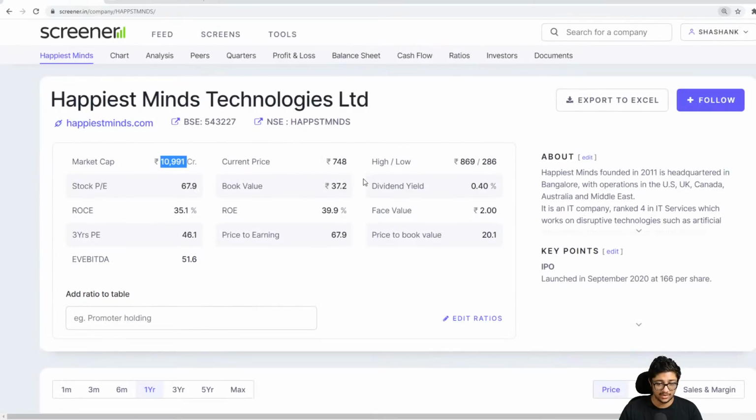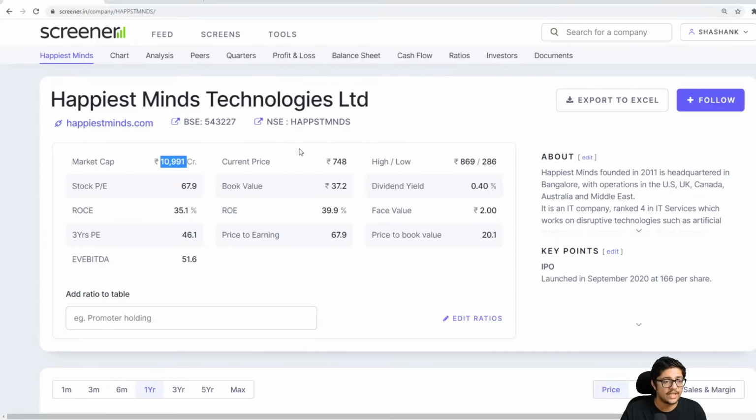Let me try zooming in a bit so that some people can see it as well. Okay, just give me one sec.